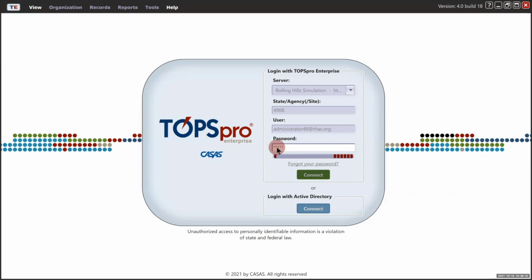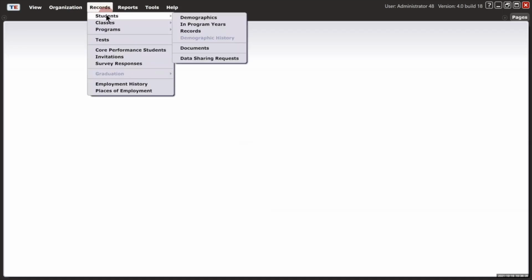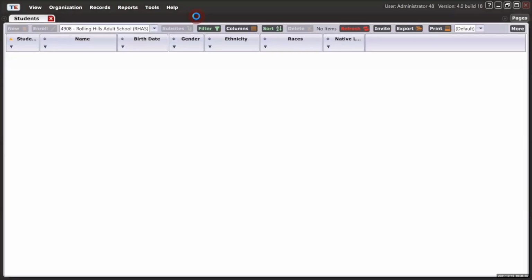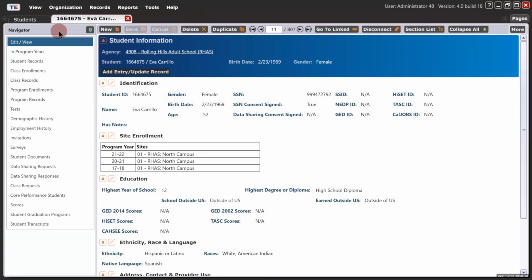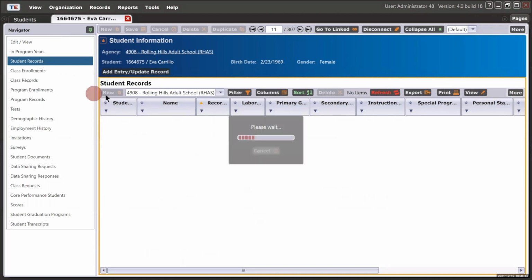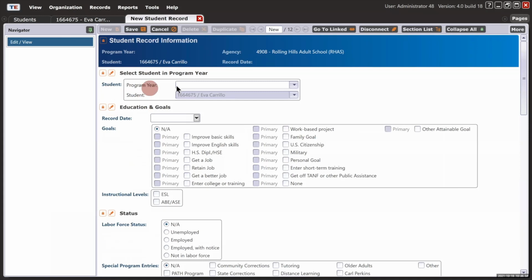To see your special programs among the default set of special programs, I'm going to demonstrate how to add a special program record for an individual student. From the menu bar at the top, click Records, Students, and select Demographics. Filter for a student, and then double-click to open the Student Demographics record. From the Students Record Navigator at the left, click Student Records. Click New from the toolbar at the top of the Student Records lister.